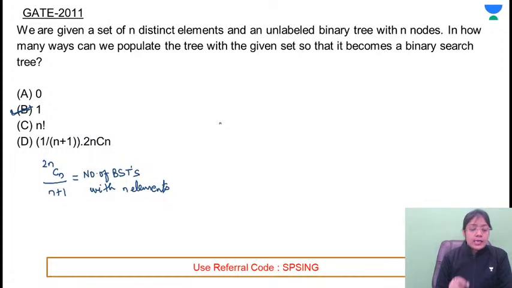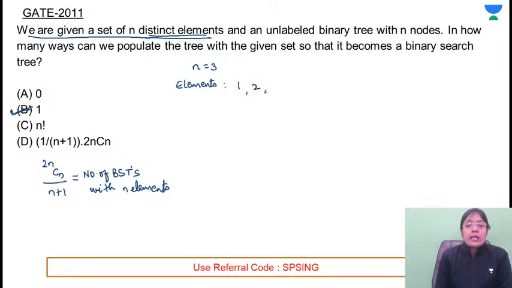See, understand this question carefully first of all. So obviously in this case they are saying that we are given with a set of n elements. I'm assuming that n is equal to 3. We are given with a set of n distinct elements. आपको क्या given है? N distinct elements given है. Let's assume that the elements are, let's assume 1, 2, 3. And this means that two things are given.